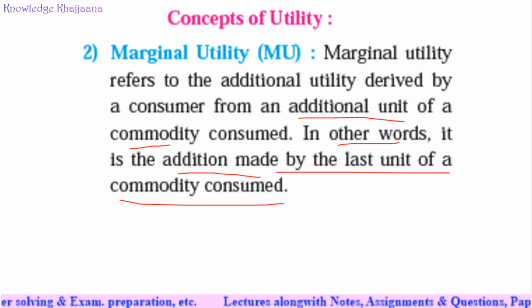Increasing the total utility by consuming one additional unit of a commodity is called marginal utility. It is an addition to total utility when the consumer consumes an extra unit of the commodity. We will see this with reference to examples.